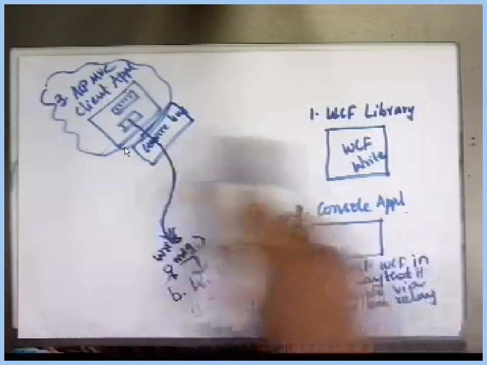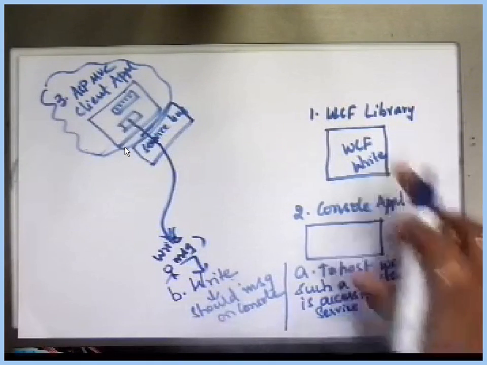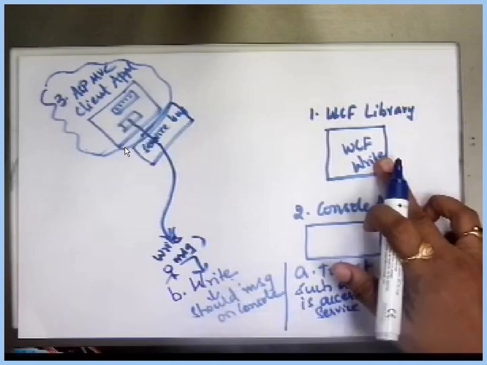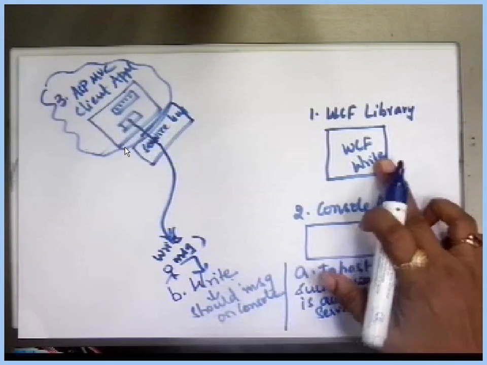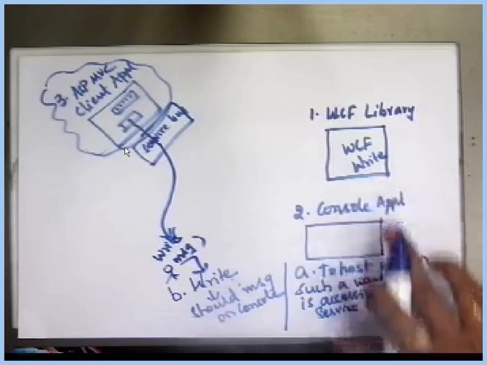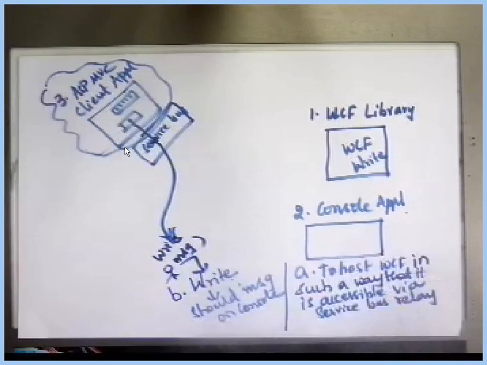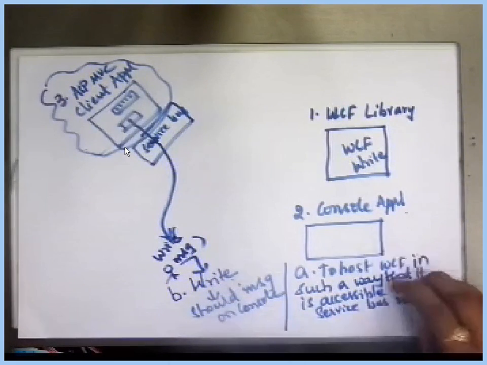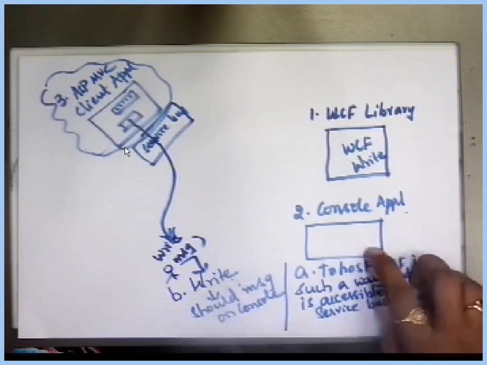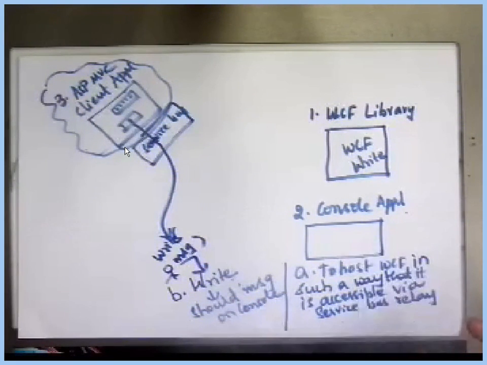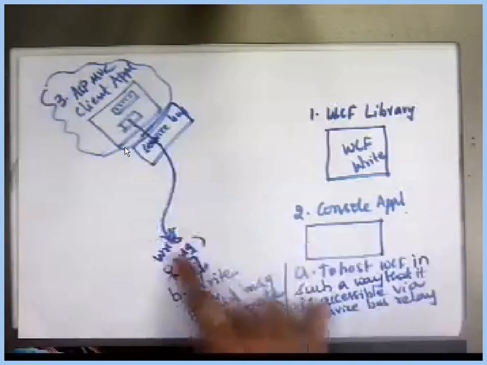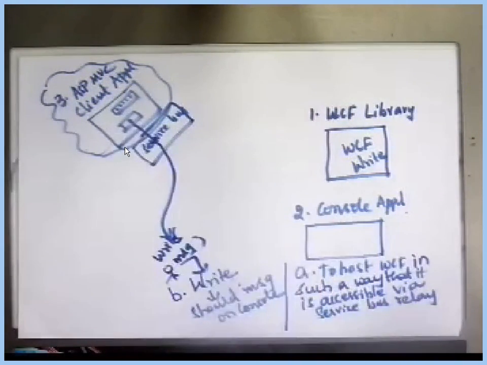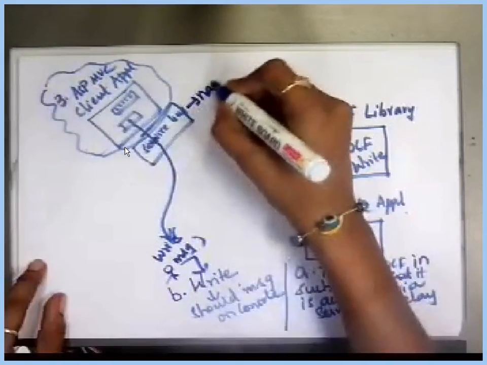So in total, how many applications are we going to create? One is your real WCF library, where I'll create only the contract interface and the implementation of that WCF interface, as well as the hosting of that. It is self-hosting, but hosted in such a way that the request needs to come only through this service bus. Don't get confused, service bus is nothing but a pure namespace. I will tell you that.